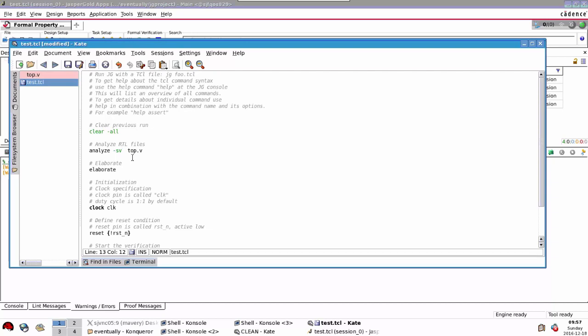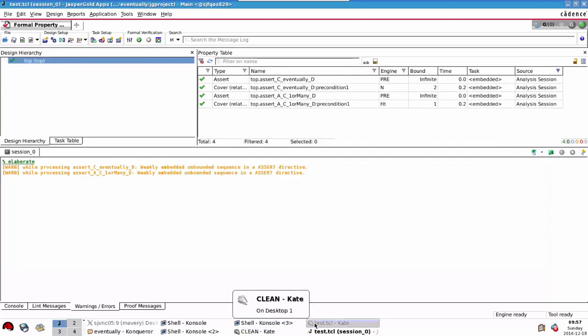So if we were to change that, and I'd advise you to forget this immediately, that would kind of get rid of our problem. We would see those assertions fail, but let's keep that there for the moment. So we're going to compile this with the 2009 LRM, where the default for properties is weak, and in the 2005 LRM, the default is strong, which leads to this different behavior, which is incompatible between the two language reference manuals.